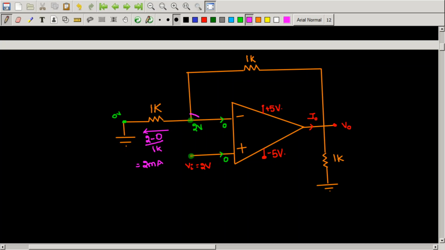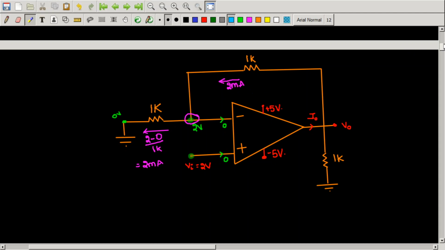Now if I apply KCL around this node, because there is no current flowing in this branch, this entire 2 milliamperes should be flowing in this branch only. So the current flowing in this 1K resistor is also 2 milliamperes. But I can write this current value in some other way also.